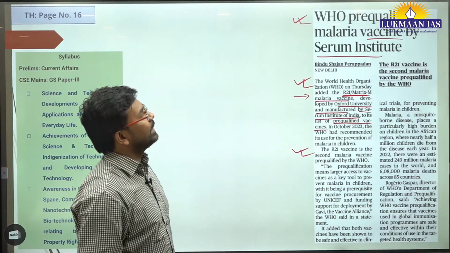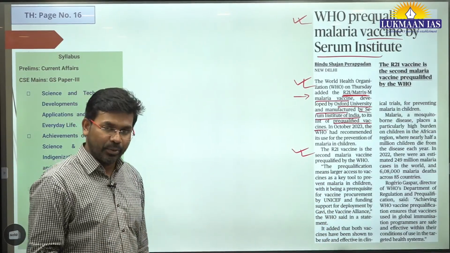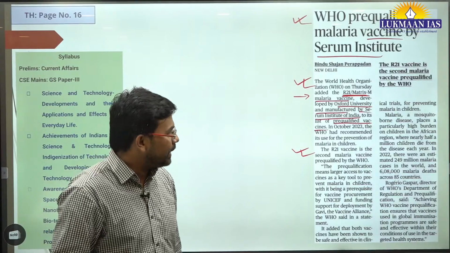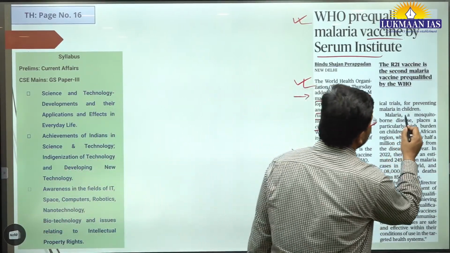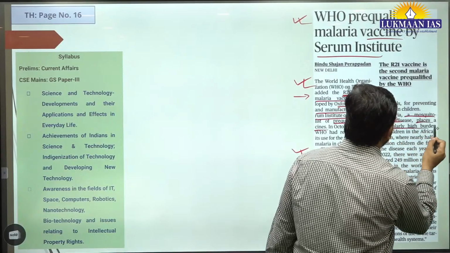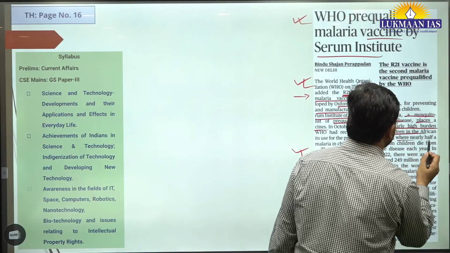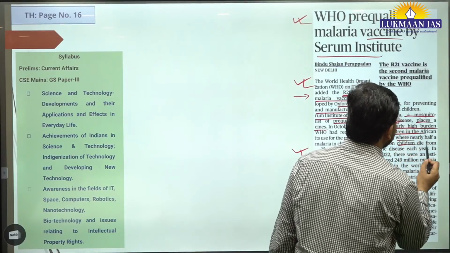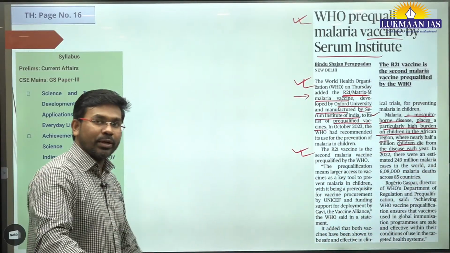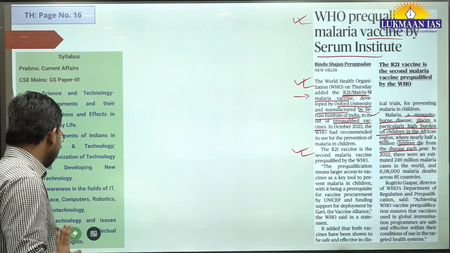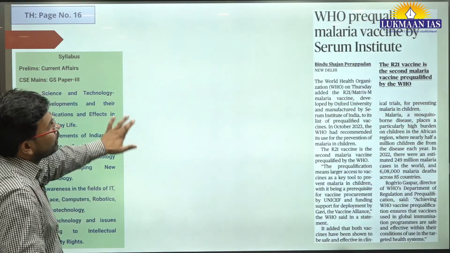So this vaccine is effective against malaria. People get affected by malaria, a mosquito-borne disease, which places a particularly high burden on children in the African region, where nearly 500,000 children die from the disease each year. So that's an important thing, that WHO has pre-qualified this. That's an important outcome of this.